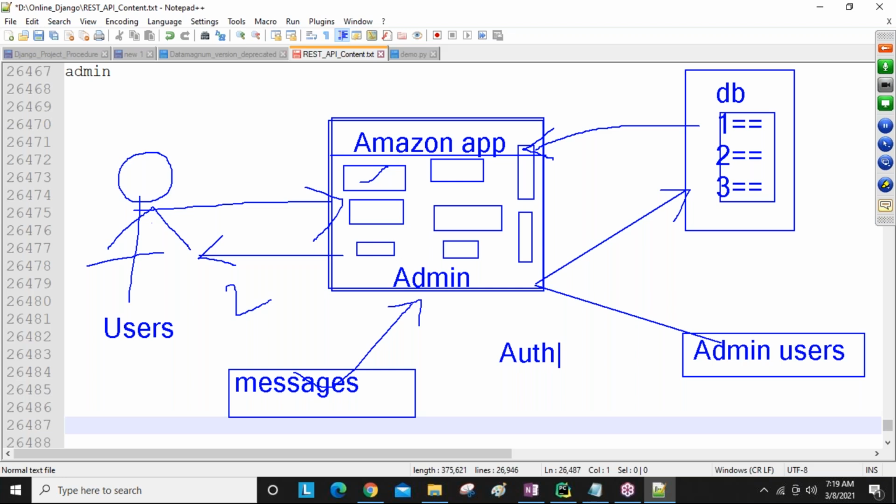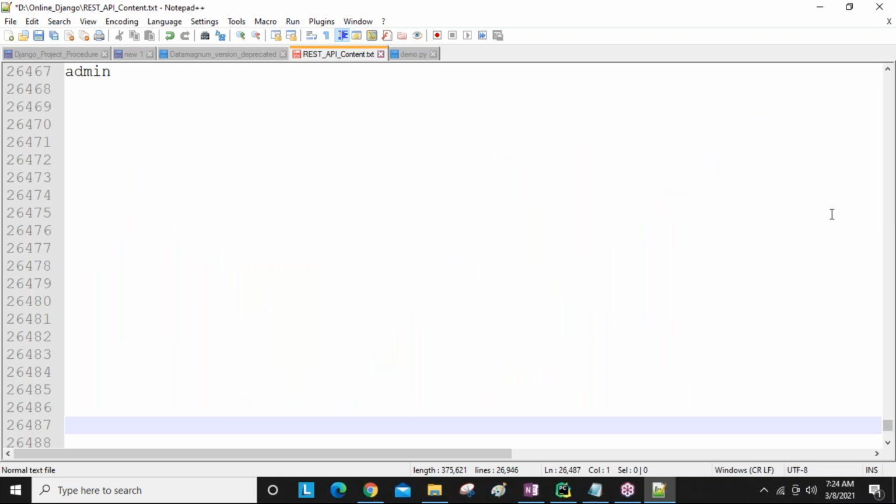Using this application, you get a lot of predefined coding for all user authentication related things, registrations, logout, profiles, all the things. So a lot of benefits are there as a Django developer.